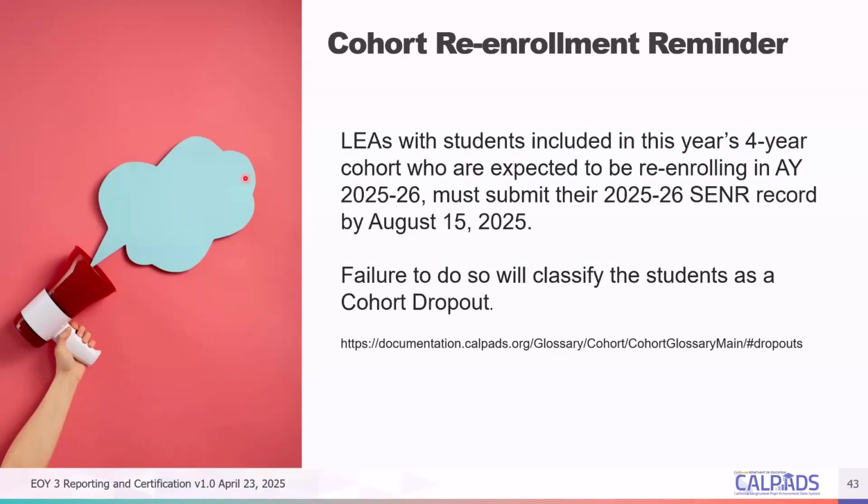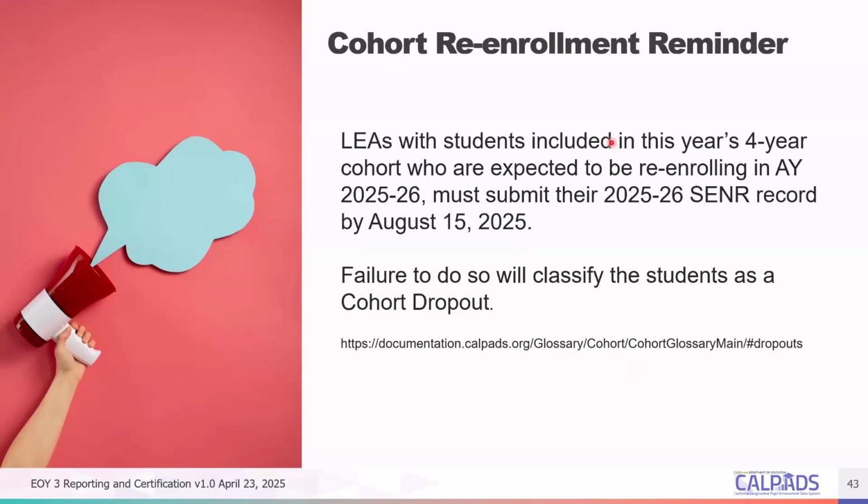And then, of course, you have to make sure that any students that are coming back next year, let's say you have 12th graders who are expected to return the next year, and you've exited them as an E155, please make sure that they have a future enrollment reported in CalPADS before the cohort deadline.